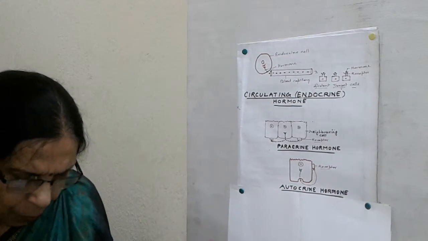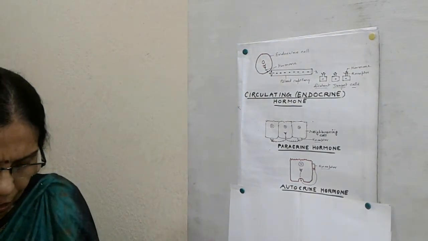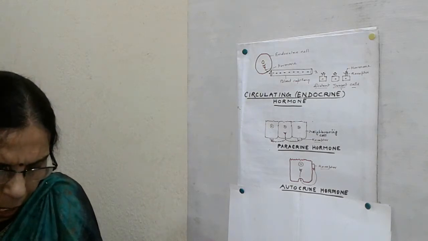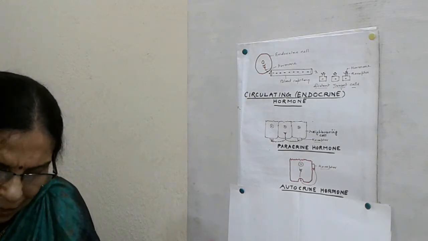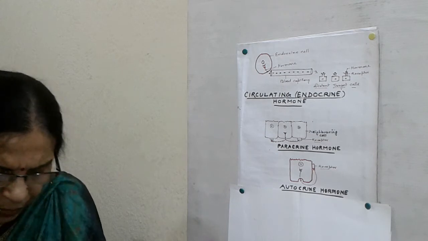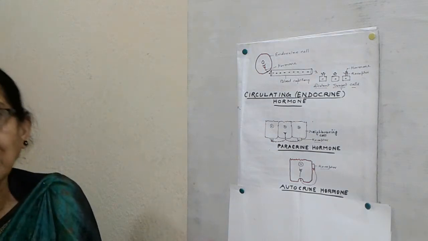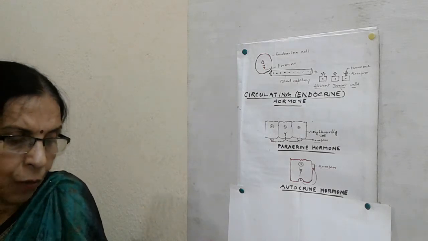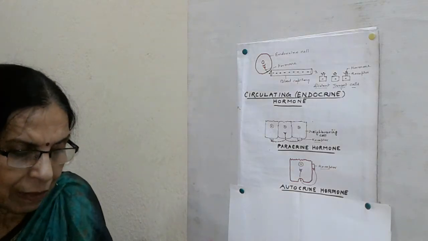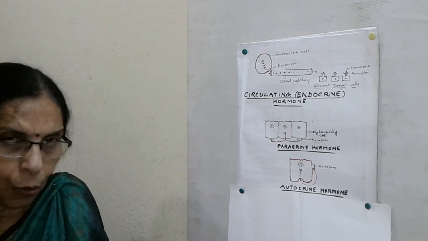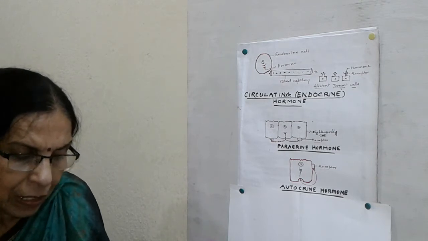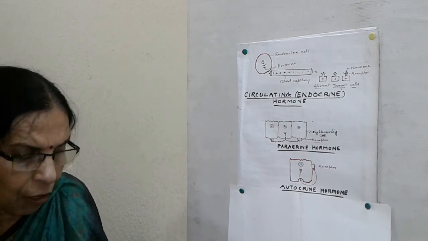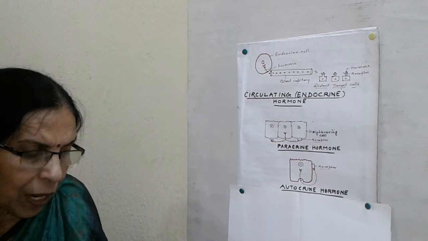Now, based on chemical composition, hormones are biochemically classified into amine hormones, amino acid derivatives, peptides, proteins or polypeptides, and steroids. First one is amine hormones. These are composed of amino group. Epinephrine, that is adrenaline, and norepinephrine, noradrenaline, of adrenal medulla are amine hormones.